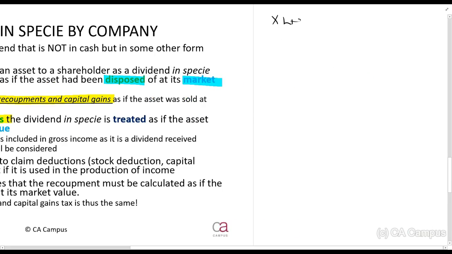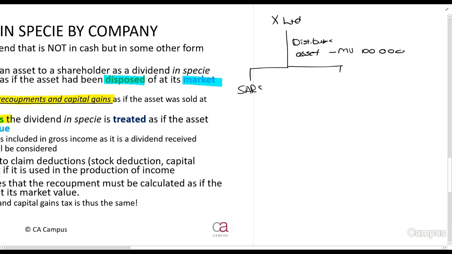But important here, so let me explain this quickly to you. So X Limited distributes an asset and the market value of the asset is 100,000 rands. Okay, so let's just quickly do a couple of things here. First up, SARS is going to receive, from a dividends tax perspective, if this is paid to a natural person, 20,000 rands. And because it's an asset in specie, remember, you can't withhold it. The shareholder, the beneficial owner, will receive 100,000 rands in value.